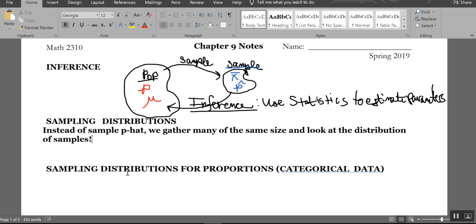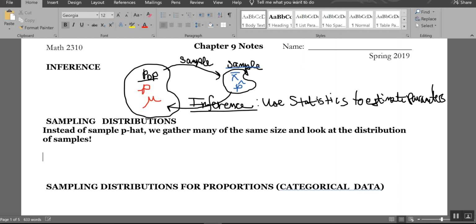So there are some consequences to this. Be aware that you no longer can do individuals, you have to do groups. So when you think about this, I can no longer ask things like, what's the probability that one student is left-handed? I can now ask what's the probability that one out of a group of 5 students is left-handed.